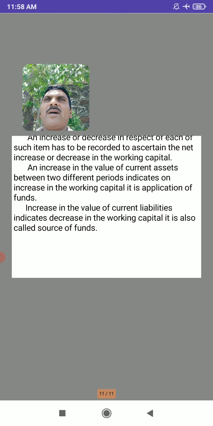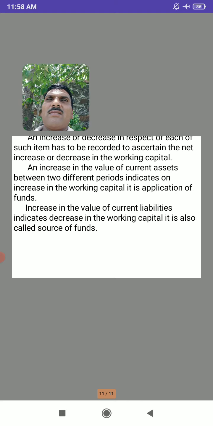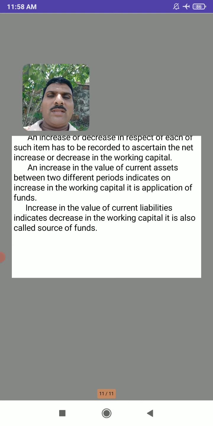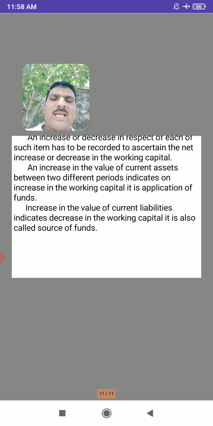Whenever we purchase current assets, automatically the working capital will be increased, and it is an application of funds because we are paying out, the fund is flowing out for the purchase of current assets. In the same way, an increase in the value of current liabilities indicates a decrease in the working capital.